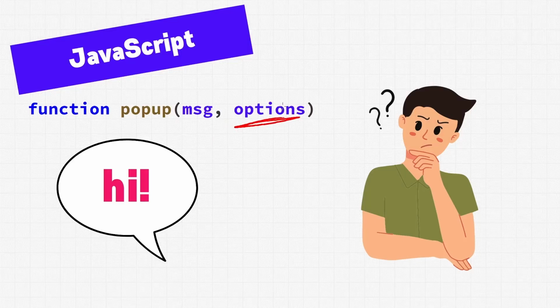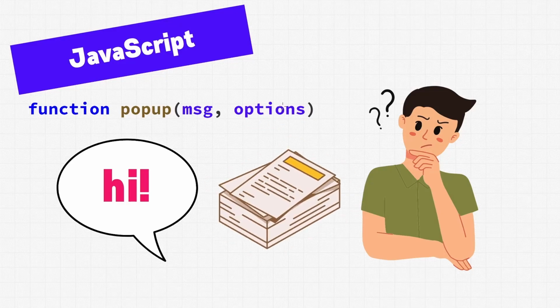That could be anything. How do we set the options? What options are available? What happens if we don't set any options? What if we set too many options? We just don't really know. We don't have any information at all about this function other than it's called popup and has a message and options as parameters. So in order to use it, we'll either need to read the code for the function or hope that somebody wrote documentation for it. And that is up to date, of course.